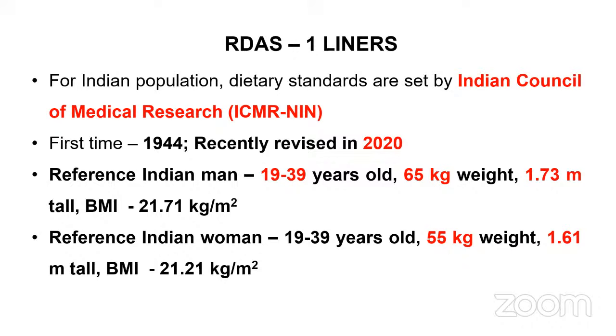Now, coming to the reference Indian man. This has already come in your exam. They will ask you how many years old a reference Indian man is, or what his weight or height is. For a reference Indian man, the age is typically between 19 to 39 years, he weighs around 65 kgs, and he is around 173 centimeters tall, that is 1.73 meters. If you calculate the BMI, I think all of you know how to calculate. It is just a composite variable wherein you combine height and weight.